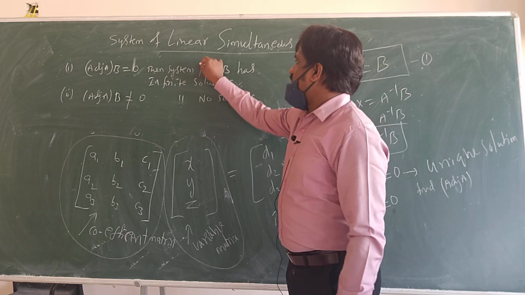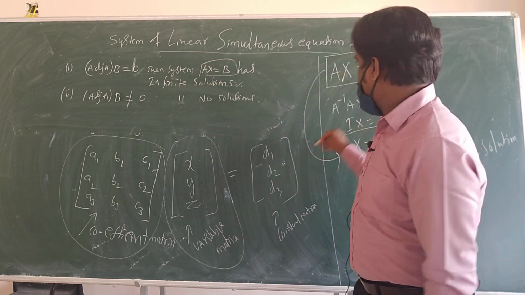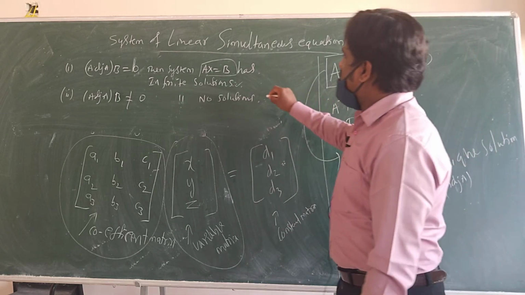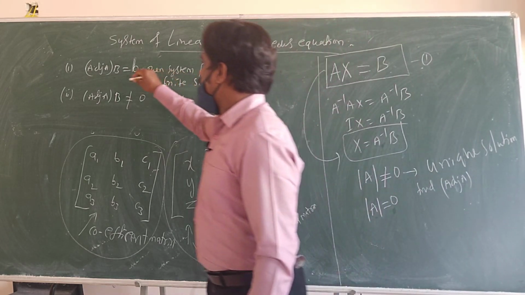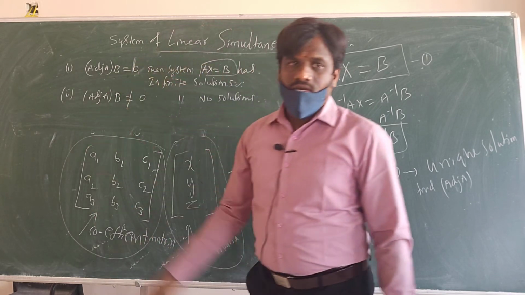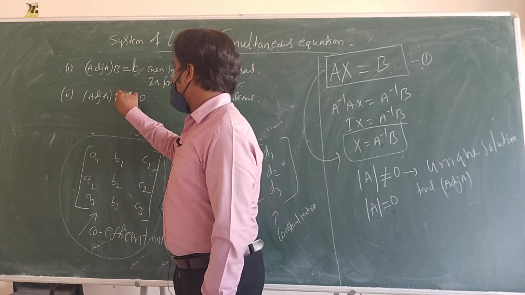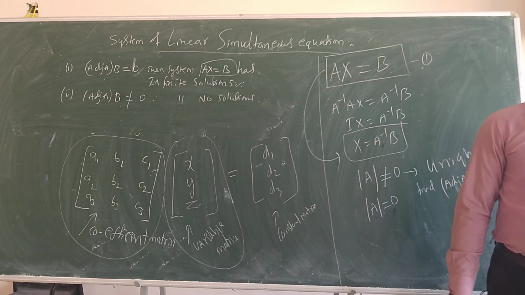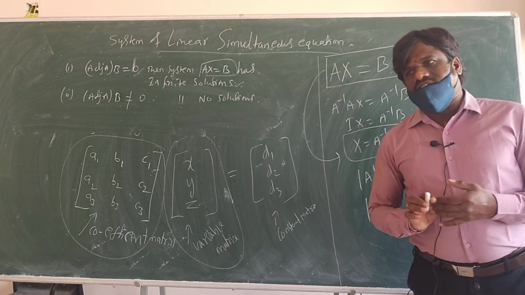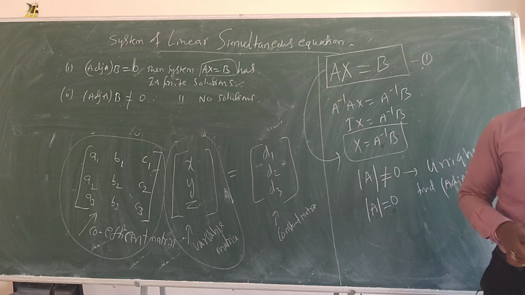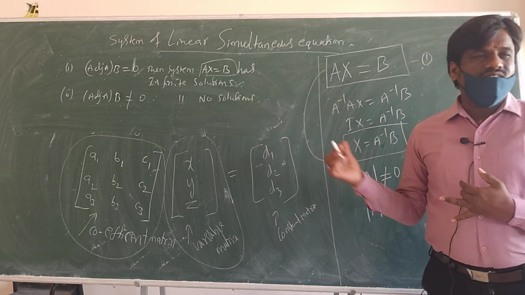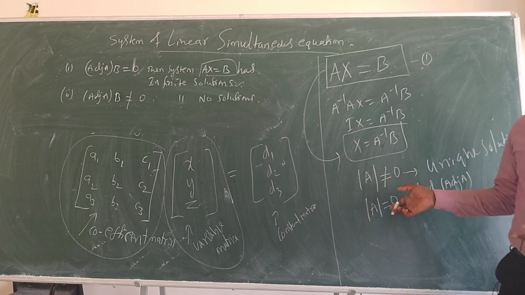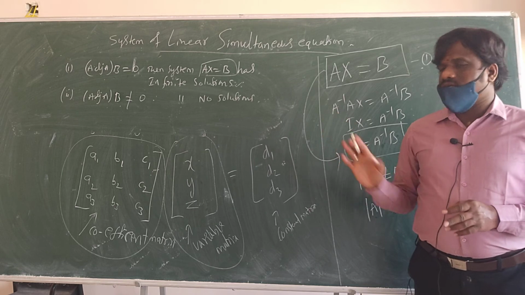If adjoint of A into B is not equal to 0, then no solution. If this concept is clear, then you can find infinite solution or no solution when they ask. A unique solution is evergreen.